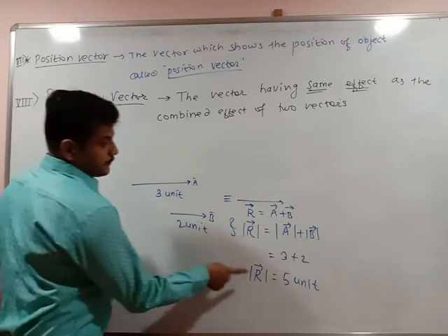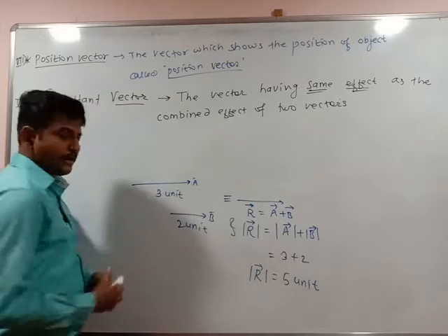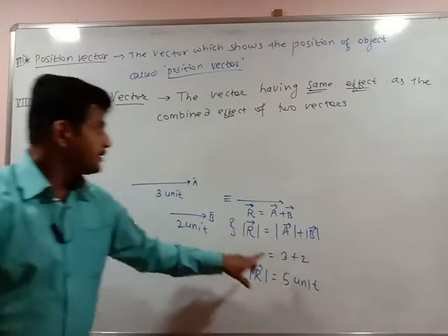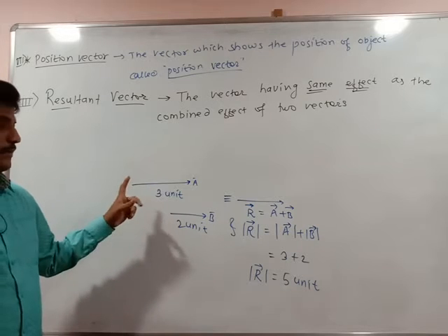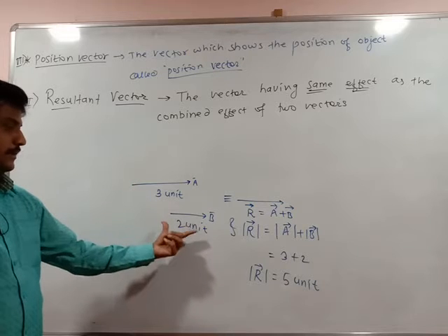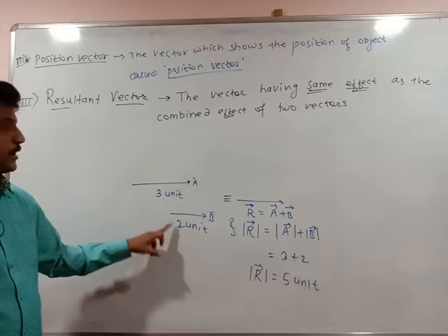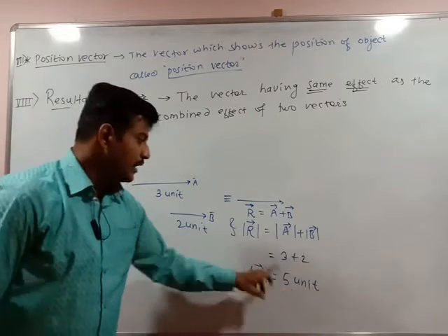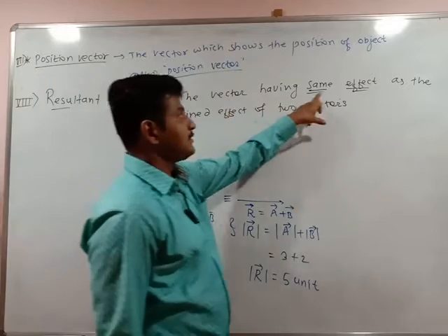The vector having the same effect as the combined effect of two vectors. Are you getting this figure now? See this figure. Vector a bar, second vector b bar. If these two vectors combine, it becomes 3 plus 2, which is 5. It means the value of the resultant vector, the vector having the same effect.